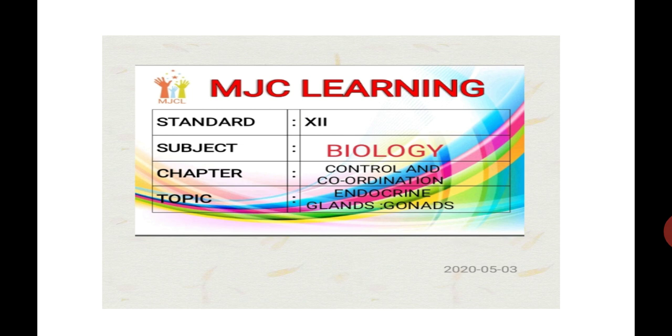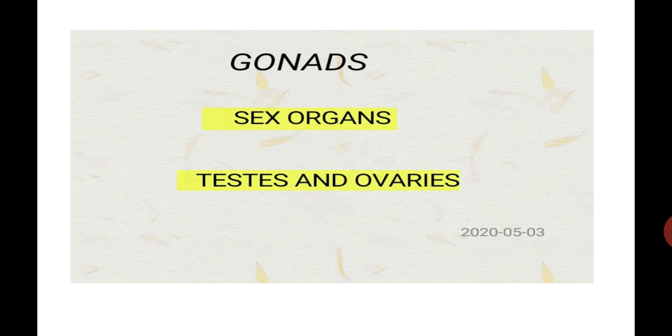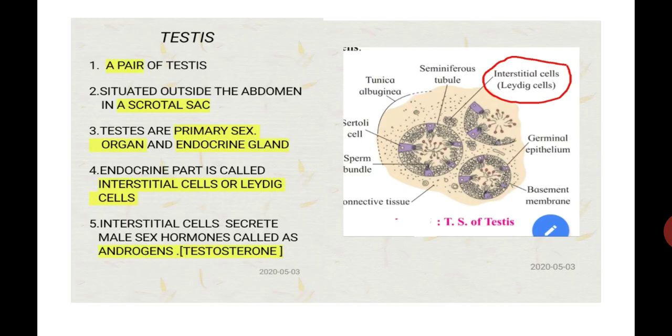Under the chapter Control and Coordination, today we are going to see the next endocrine gland, that is gonads. What are the gonads? Gonads are the sex organs. Testis and the ovaries are called sex organs. So they are called gonads. We start with the first gonad, that is testis.